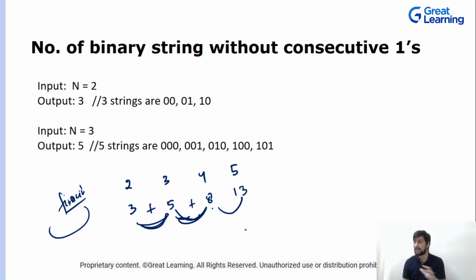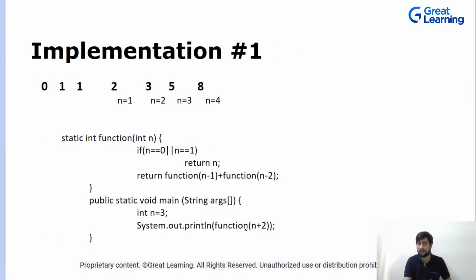Same, you see. Now the question will not be asked to you directly, like "give me a factorial of this number and give me the answer." No, it will be asked in this manner. There are almost 7 to 8 questions that follow this same pattern, the Fibonacci series pattern. Now if you see the program, you just need to manipulate your base conditions. That's it. For n equal to 0 or n equal to 1, you return 1, else you just add them up just like we have seen.